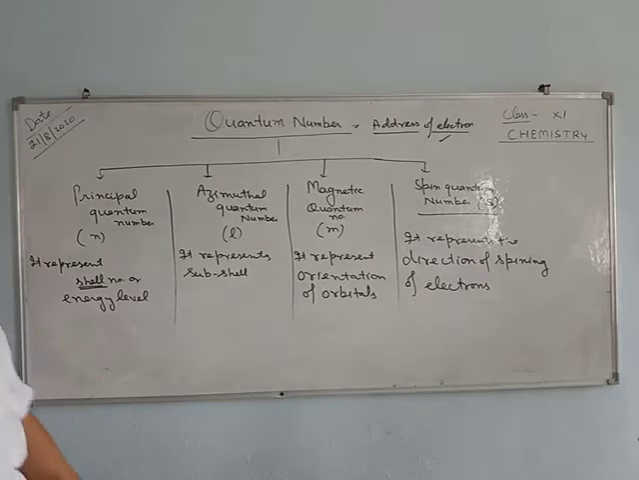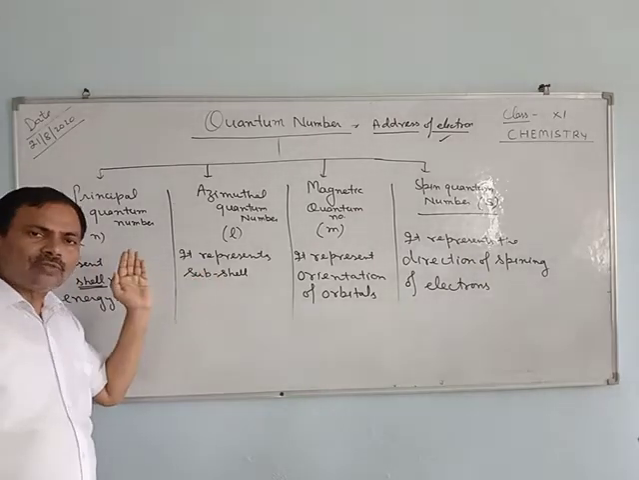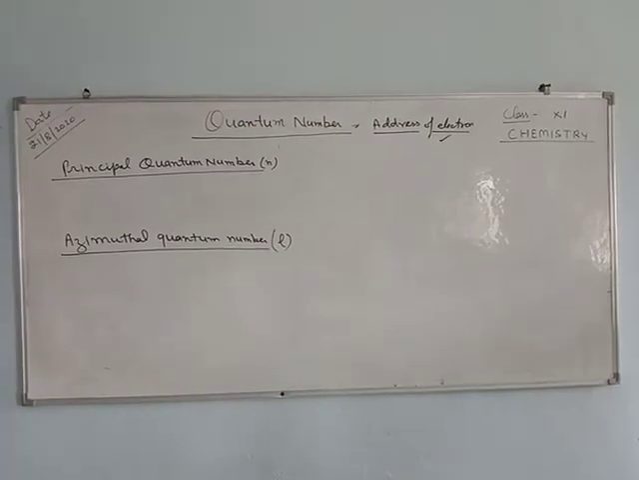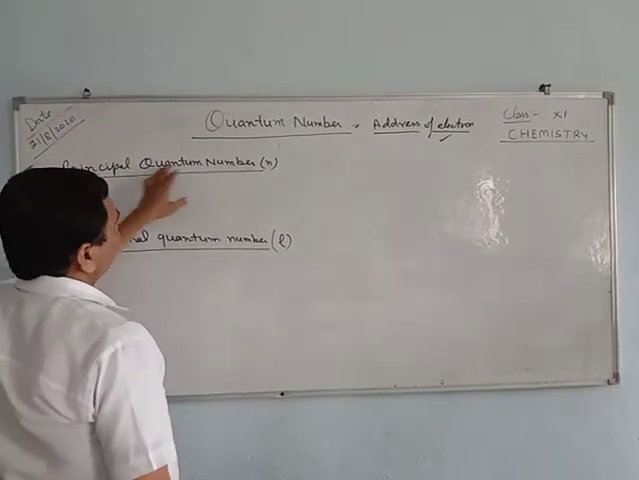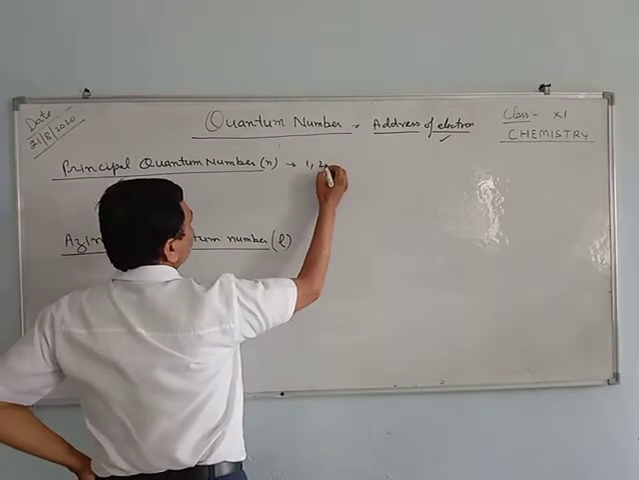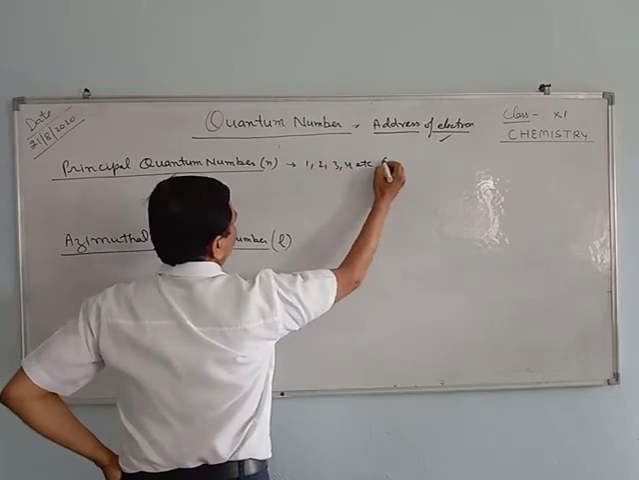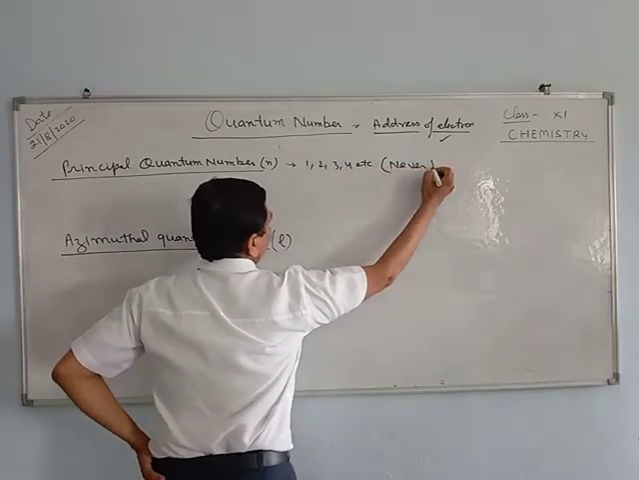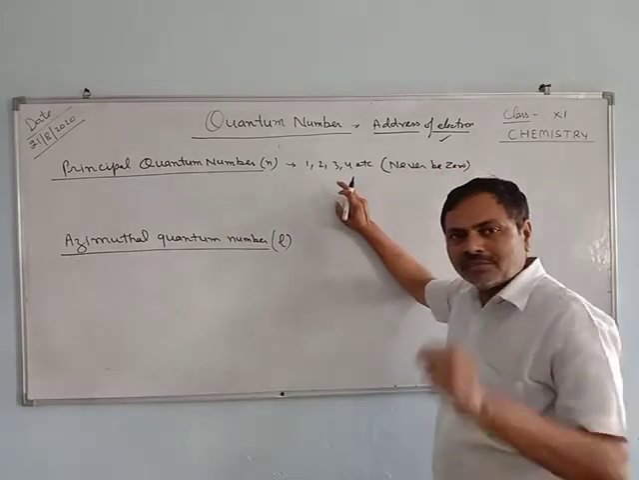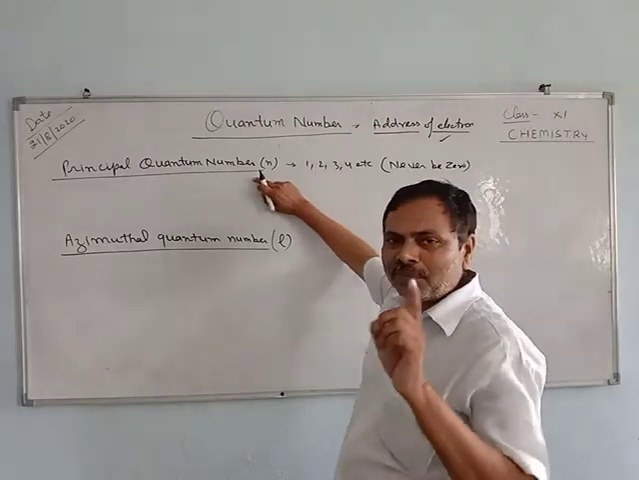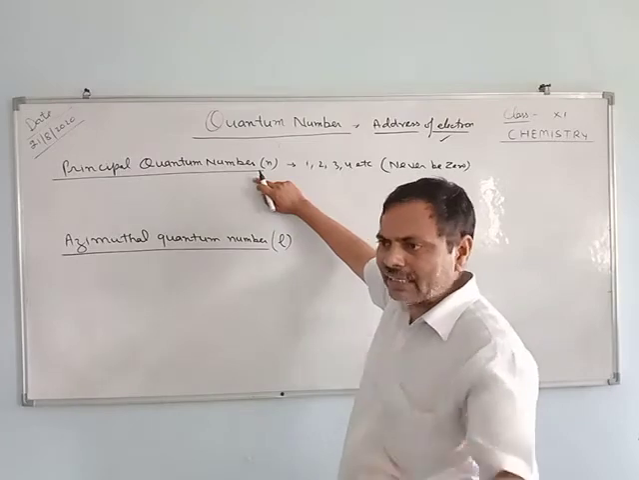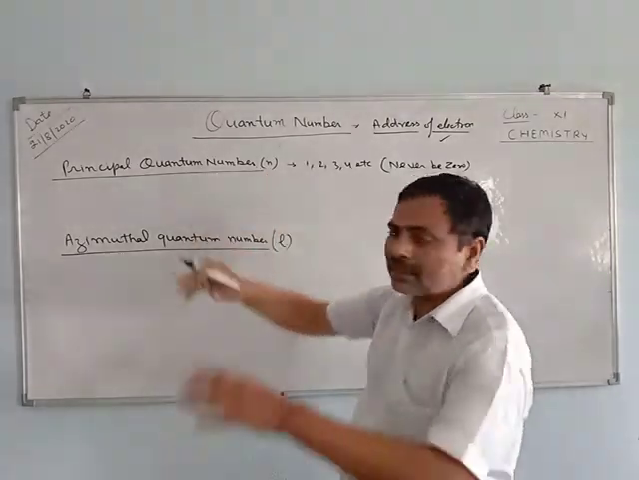Now, further I will tell you how you will find out the quantum numbers. Principal quantum number is represented by n. Its value is 1, 2, 3, 4, etc. It can never be 0, because it is representing the shell. Electron will be present in any shell, first shell, second shell, third shell, so it cannot be 0.